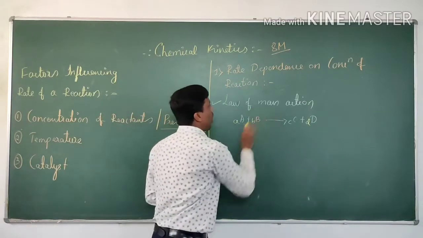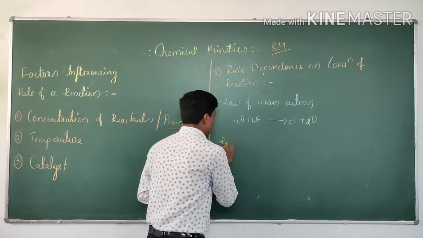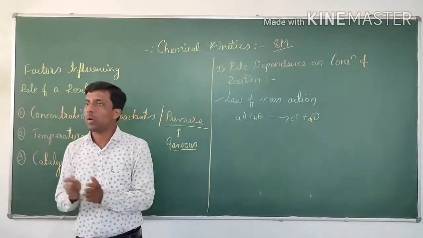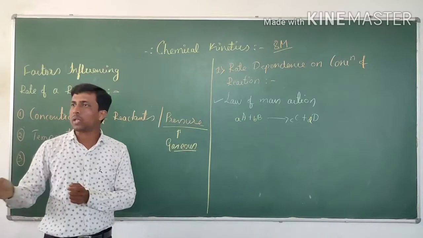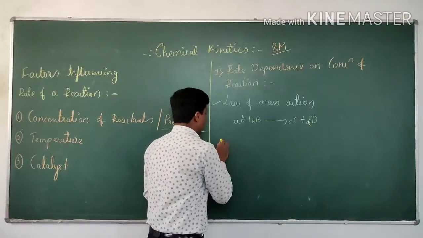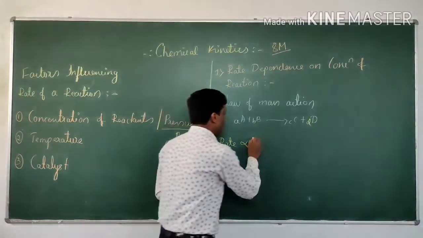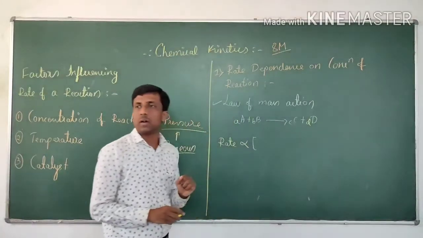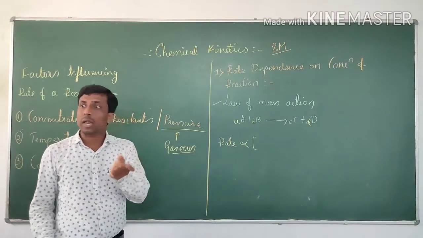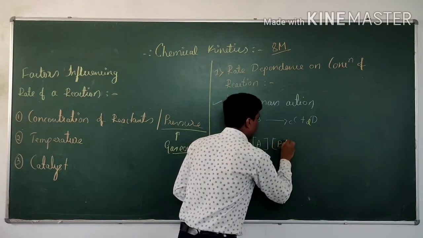According to the law of mass action, we have already studied in the first PUC in the equilibrium chapter, the rate of a reaction is directly proportional to the active masses of the reactants. It is the statement given in the law of mass action. Active masses of the reactants means what? Product of molar concentration of the reactants.